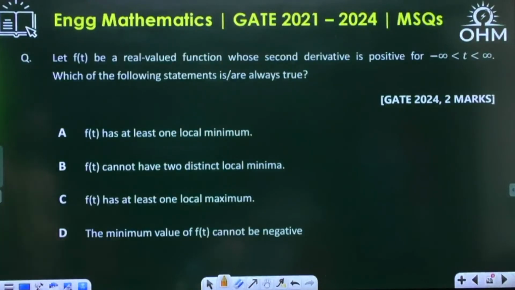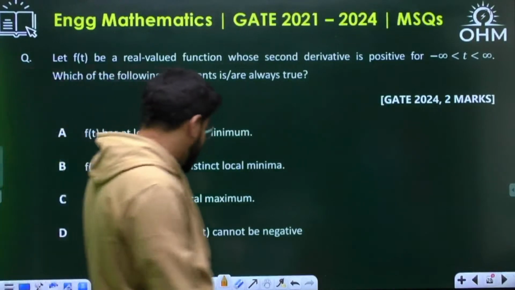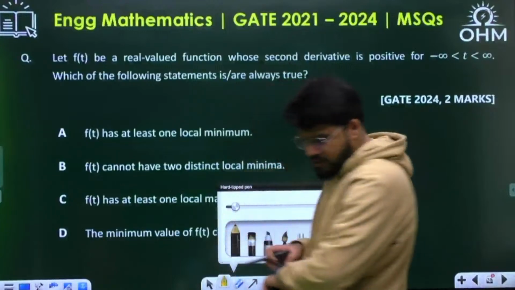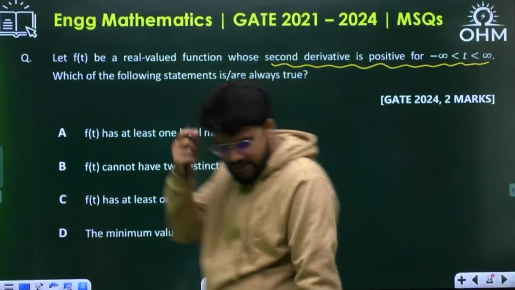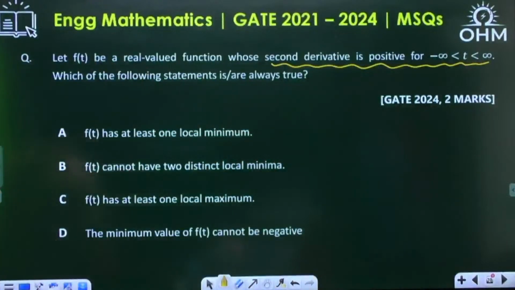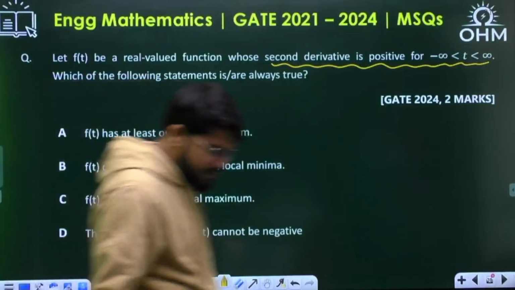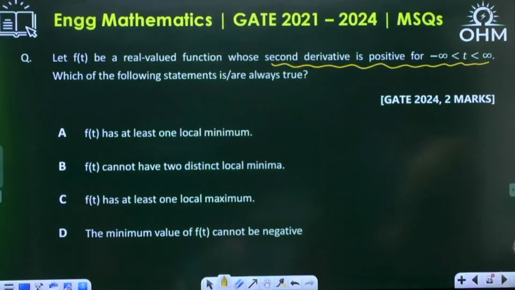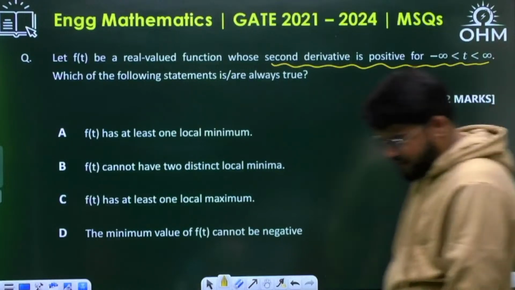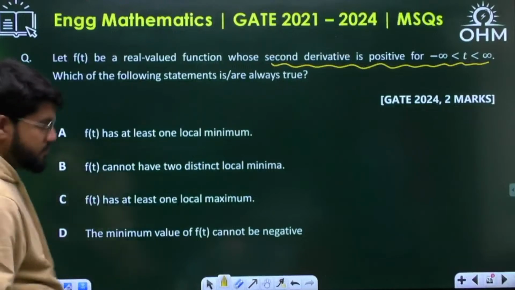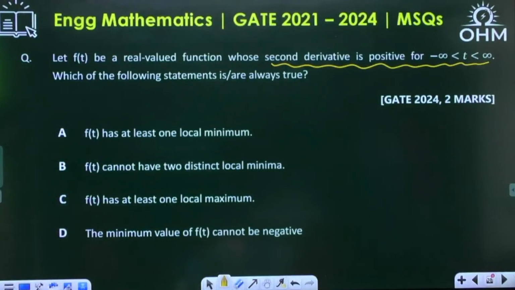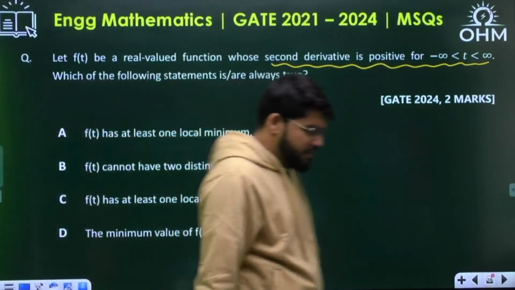Here it is. Let f(t) be a real valued function whose second derivative is positive for minus infinity less than t less than infinity. Which of the following statements is or are true?